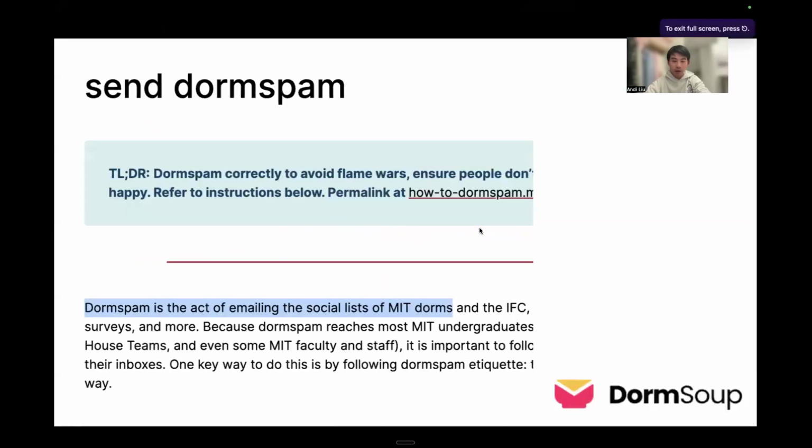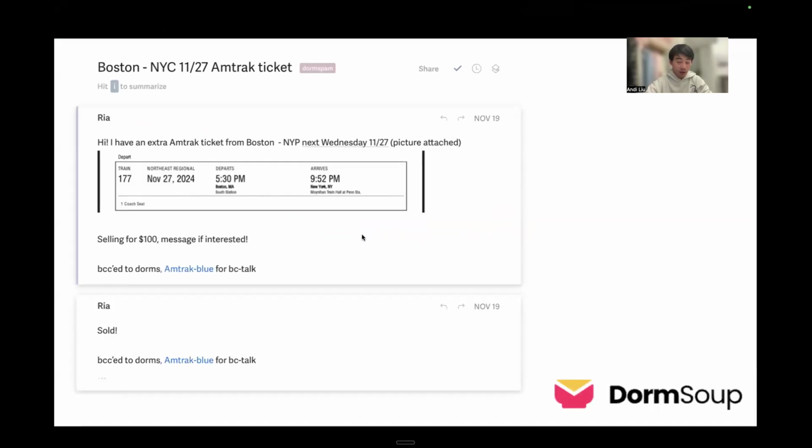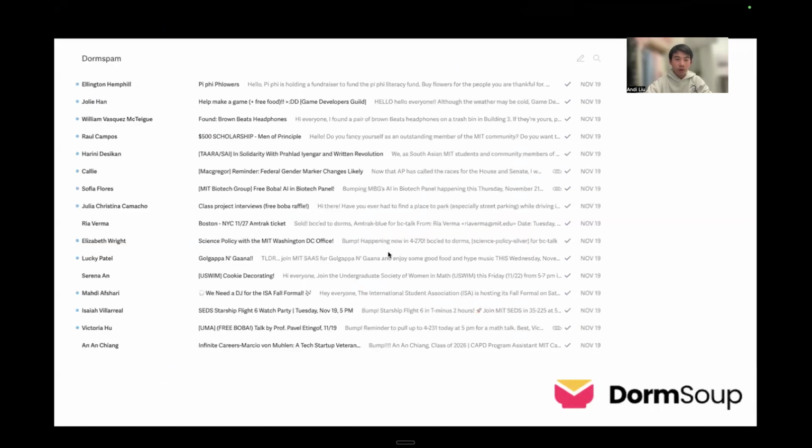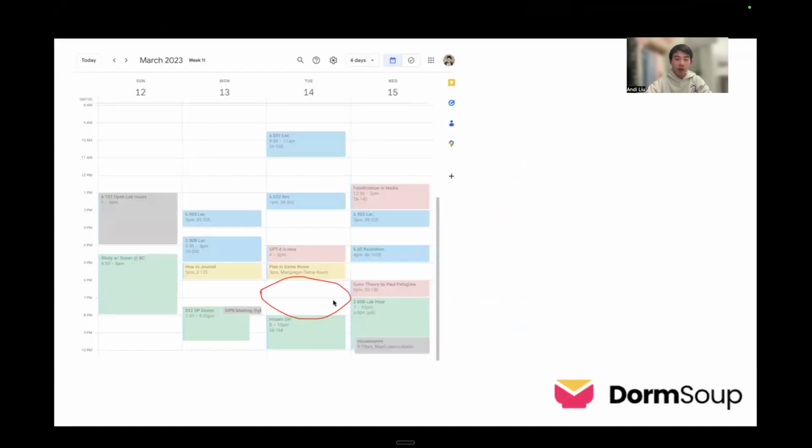What does that mean? Well, for context, MIT students advertise events using this thing called Dorm Spam. It's basically emailing the whole student body. This is an example of a Dorm Spam, and this is an example of a Dorm Spam that contains an event. So the problem with these dorm spams is that there are too many of them and they clutter up your inbox and it's kind of hard to see. Say, for example, if you have a gap in your schedule, what are some events that fit into that schedule?